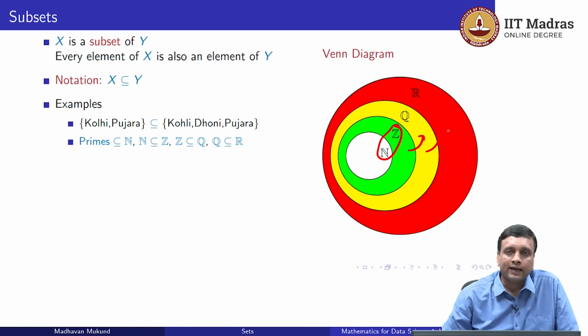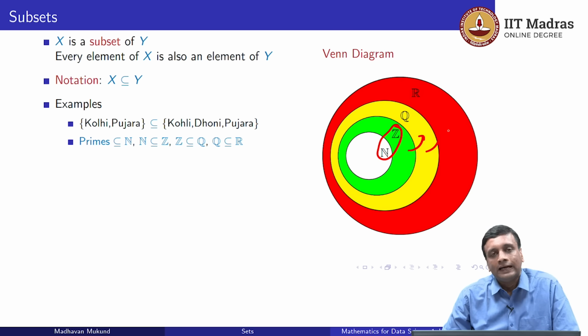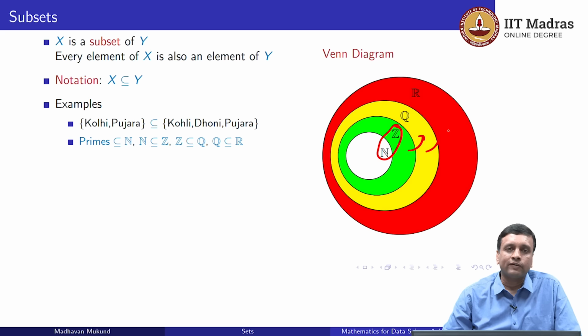So this kind of a diagram where we represent a set by a boundary is a very abstract diagram. We are not in this case, for example, listing out the elements of the set. We are just indicating the extent of the set, saying that the set R extends beyond Q and everything that is in Q is sitting inside R. So these are what are called Venn diagrams. A Venn diagram is a very useful way to picturize a set and relationships between sets. Is one set a subset of another? Is one set not a subset of another? And so on. So we often use Venn diagrams pictorially in order to represent sets.